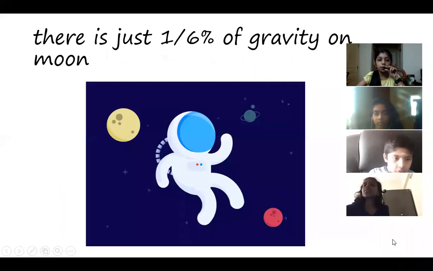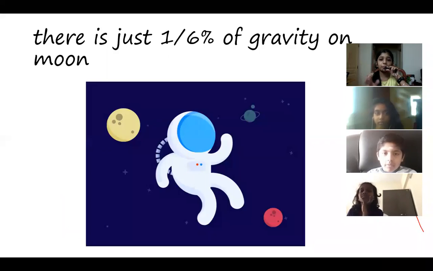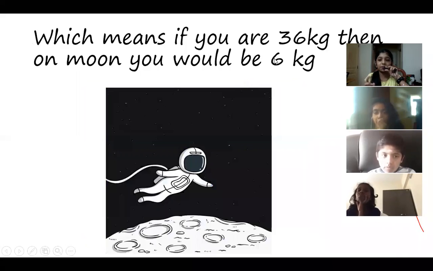Okay. So now we saw about Earth's gravity. Now can we see about Moon's gravity? There is just one sixth of the gravity on Moon, which means if your weight is 36 kg on Earth, if you go to Moon, your weight will be just 6 kgs. Nice, right?